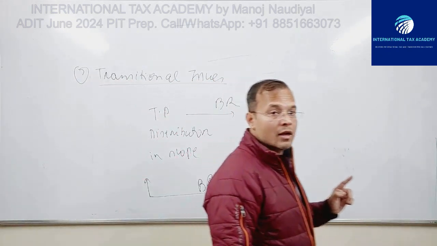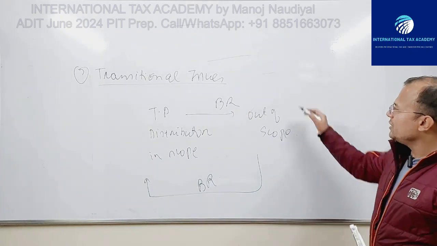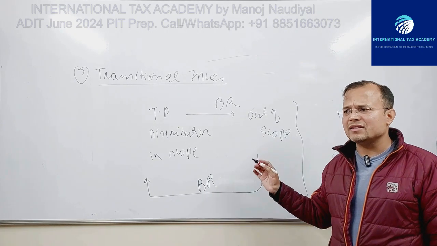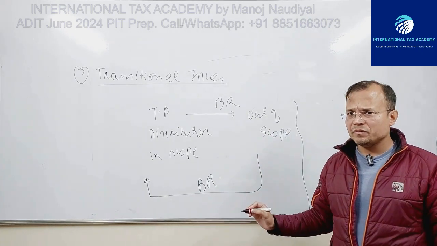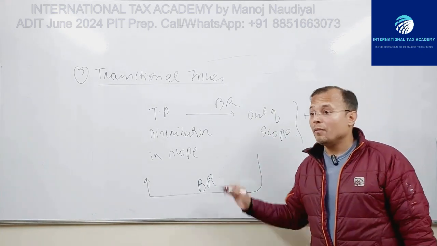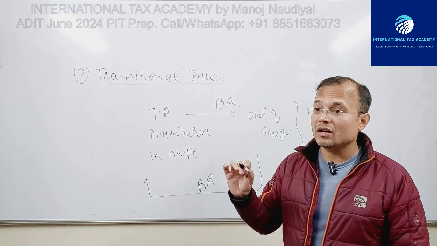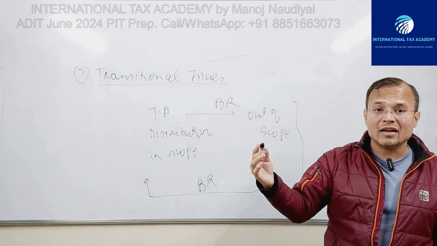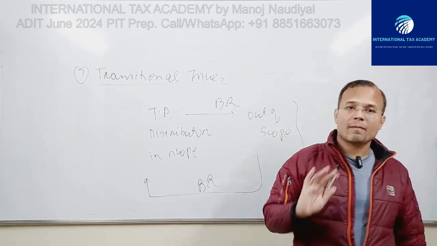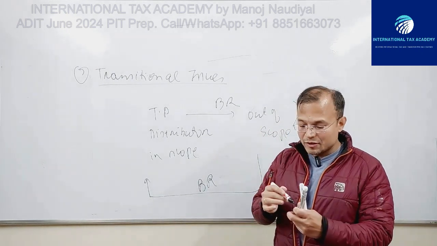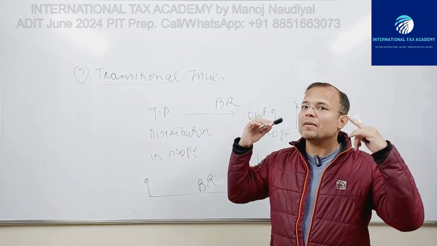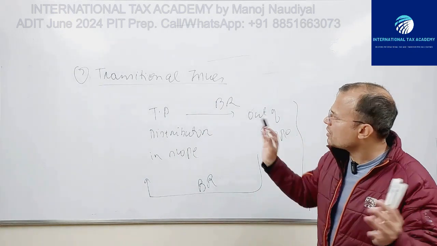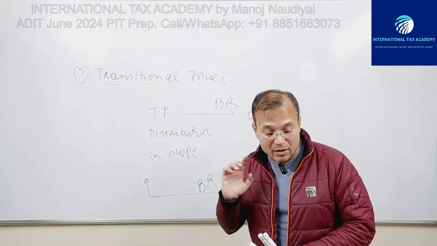Third possibility, and then the issue of losses as well. OECD says that in all these cases, taxpayers have to be very careful, because this may invite audit from the tax authorities. Fine. So taxpayers have to be careful, because this may raise some eyebrows and may lead to audits. Transitional issues, section number 7.